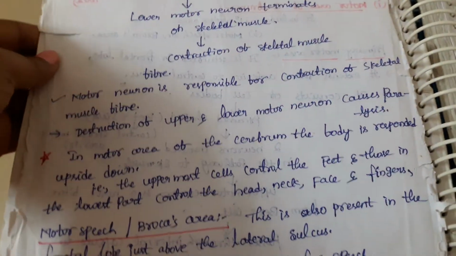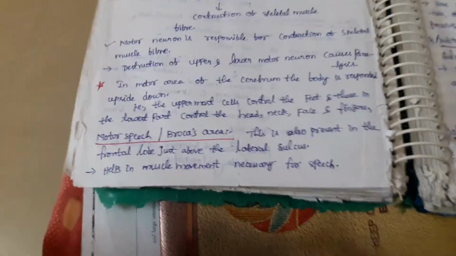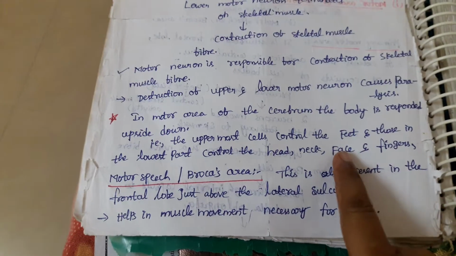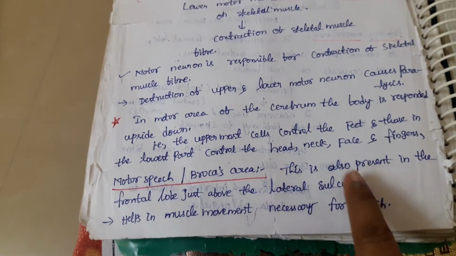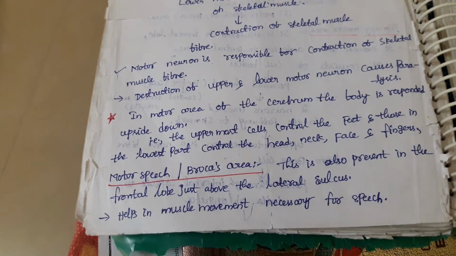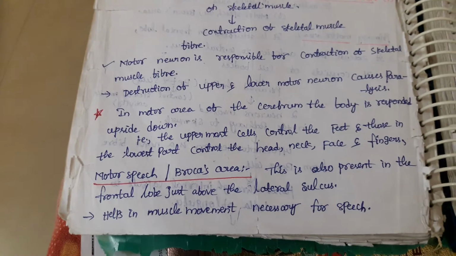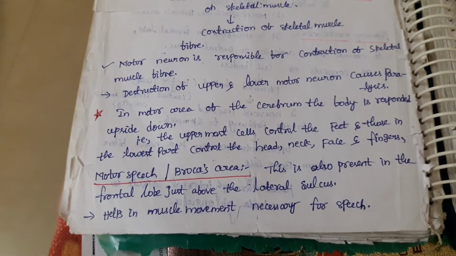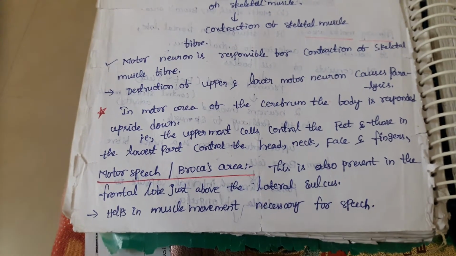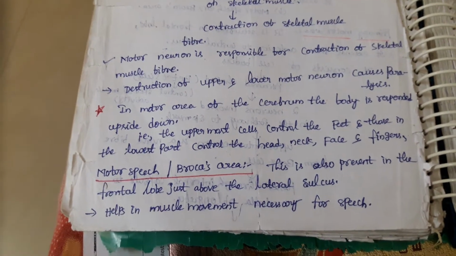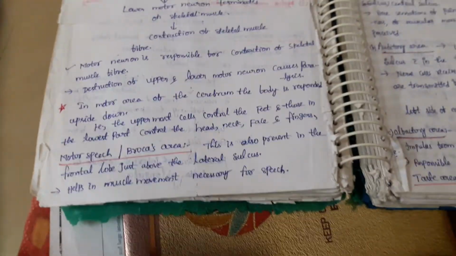So the uppermost cells control the feet and the lowest control the head, neck, face and fingers. One part we discussed in the motor function; another one is motor speech, or Broca's area. This is also present in the frontal lobe just above the lateral sulcus, which is between the temporal and frontal lobes, nothing but above your ears on the sides. It helps in the muscle movement necessary for speech.